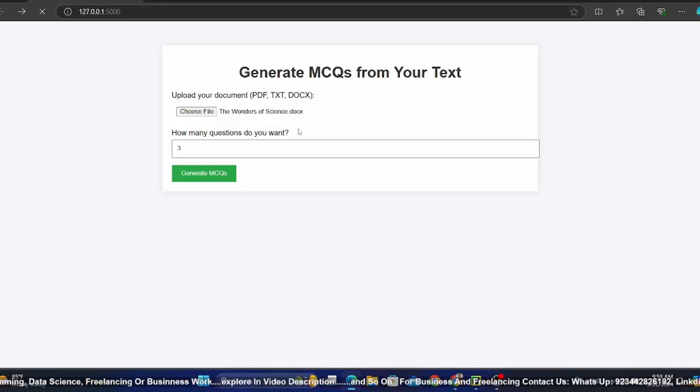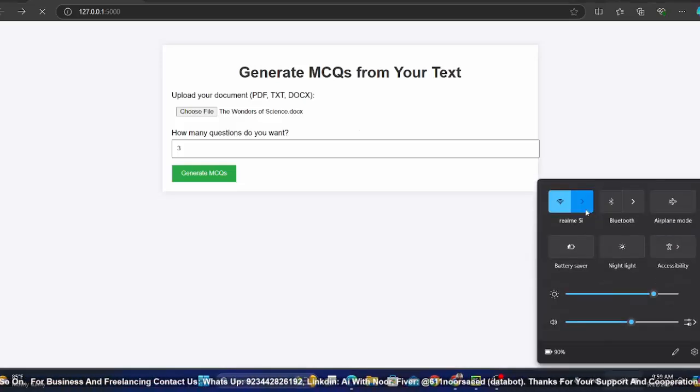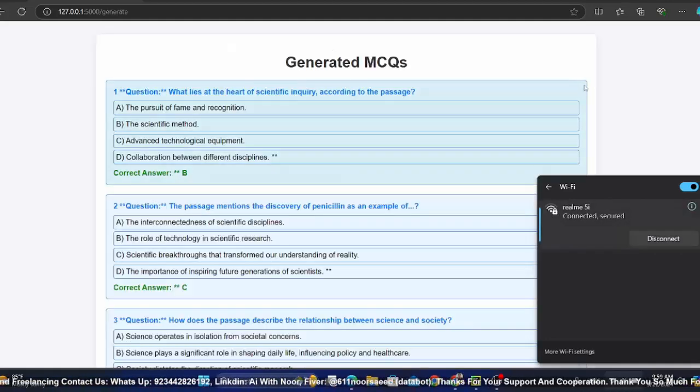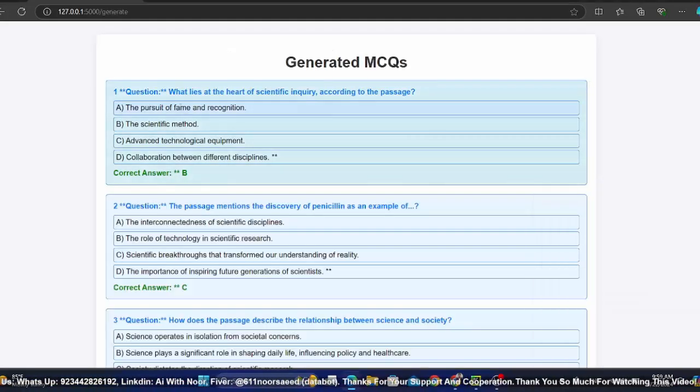So it's loading. It will take a little bit of time. It's just because of my internet speed. I have connected my phone I think, so it's very slow, but still it's fast. What lies at the heart of scientific inquiry according to the passage?